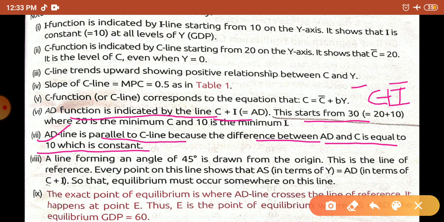Now a line forming an angle of 45 degrees at the origin. This is the line of reference. You know, the 45 degree line is considered as an income line. Okay, so this is your income line. The point of equilibrium is where the AD line crosses the line of reference, that is, where AD cuts AS, that is your equilibrium point. And what is in the table? It is 60, when the level of income in the economy is 60 crore. And if you talk about the diagram, E point is the equilibrium point. Why? Because AD is equal to AS.